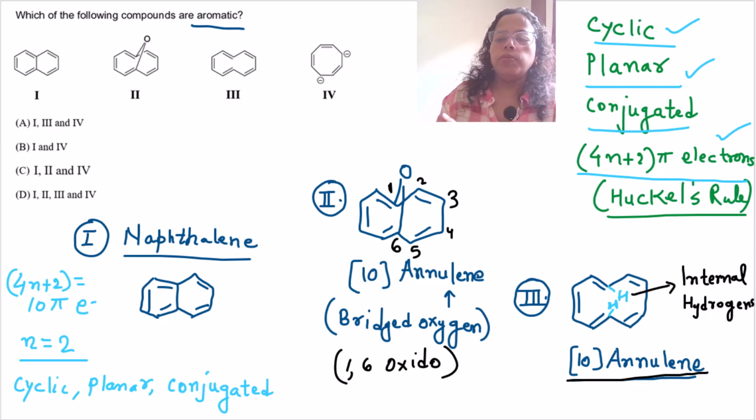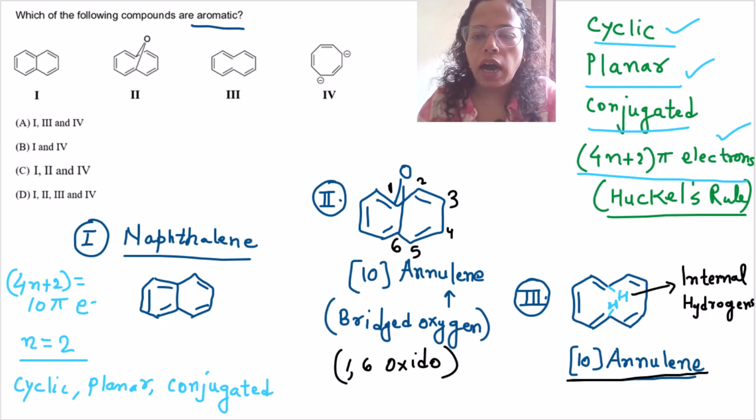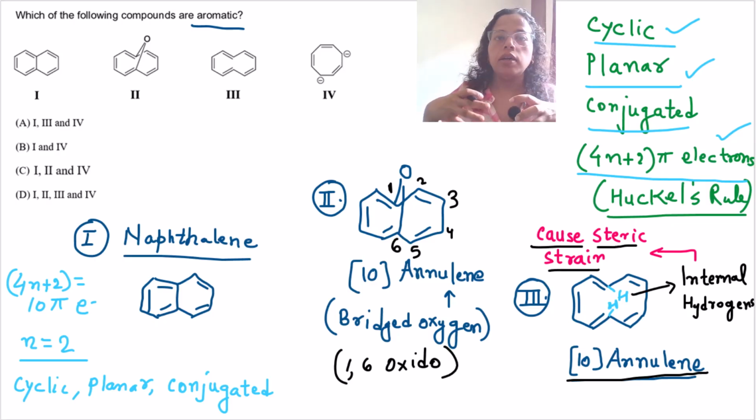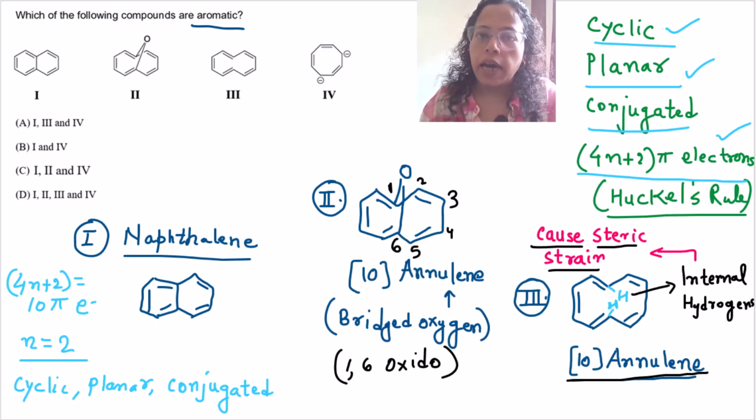Because of these internal hydrogens, there is a lot of steric strain in this ring. So what do these internal hydrogens do? They cause steric strain within the ring. So we expect the 10-annulenes to be aromatic. Why? Because they seem to be planar, cyclic, conjugated, they have alternate double and single bonds, and they also have 10 pi electrons, which logically should satisfy Huckel's rule as well.